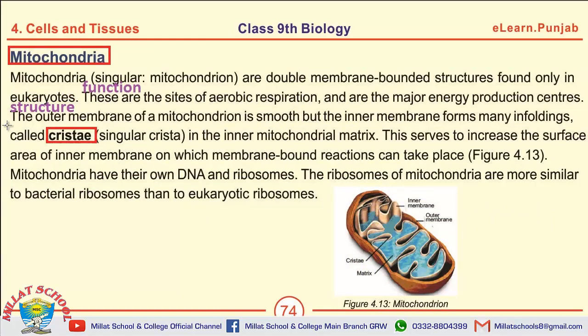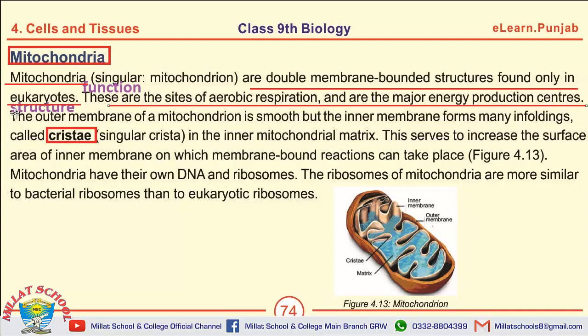Our next topic is about mitochondria. The first question, which can be selected as a short question, is, what are mitochondria? Mitochondria are double membrane bounded structures found only in eukaryotes. The next question may be, what is the function of mitochondria? Mitochondria's function is aerobic respiration and energy production.